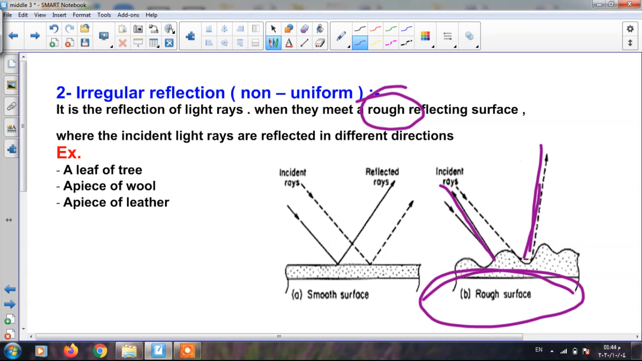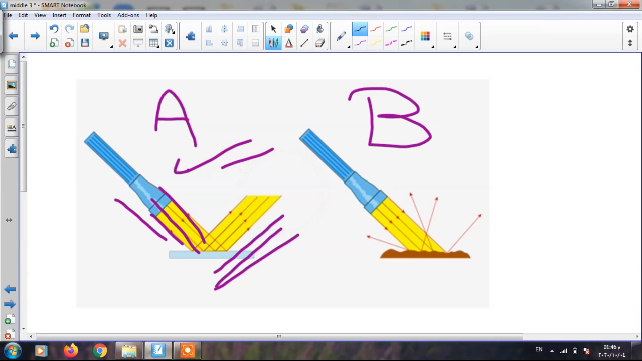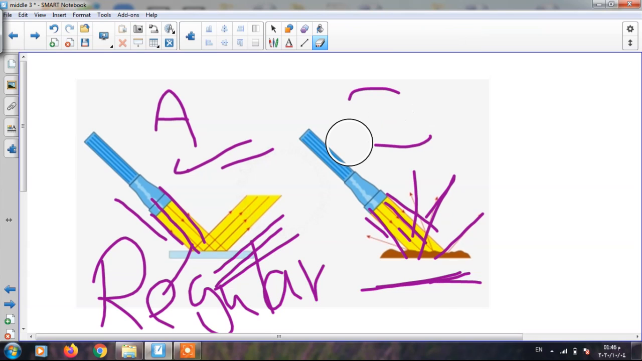So here in these 2 pictures, A and B, which one represents regular reflection and which one represents irregular reflection? A represents regular reflection. Give reason: because the incident light rays are reflected in one direction. But in the case of shape B, the incident light rays are reflected in different directions. So this represents regular reflection, and this shape represents irregular reflection.